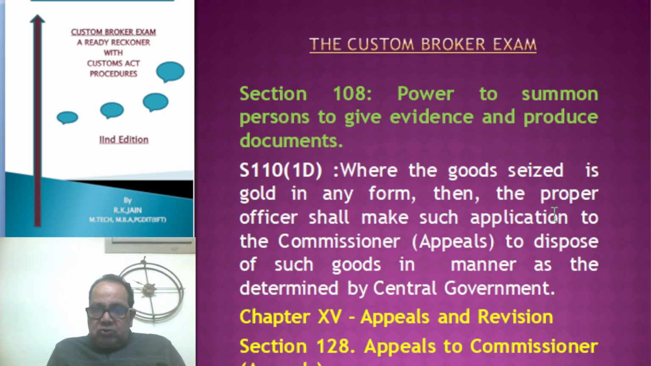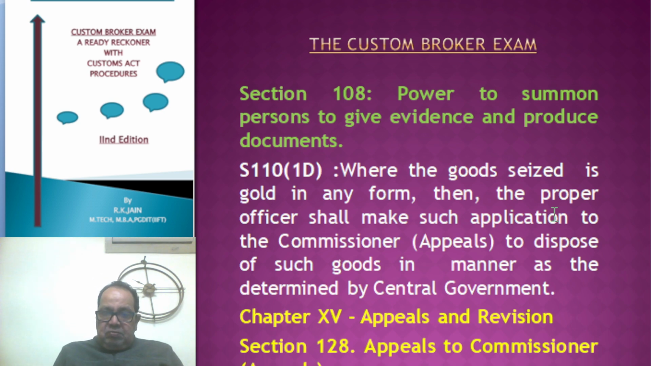So one of the questions could be: if the goods are in the form of gold, then to whom will the proper officer make an application? The answer would be that the proper officer will have to make the application to the Commissioner (Appeals). Otherwise, in non-gold form, they have to apply to the magistrate.